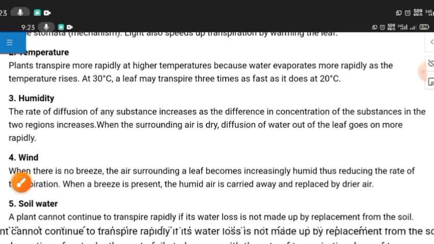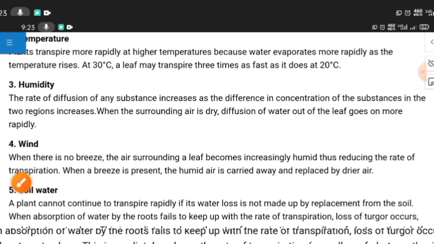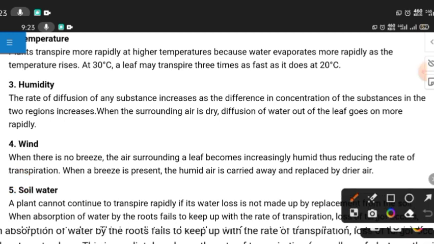The rate of diffusion of any substance increases as the difference in concentration of the substance in the two regions increases. When the surrounding air is dry, diffusion of water out of the leaf goes on more rapidly.